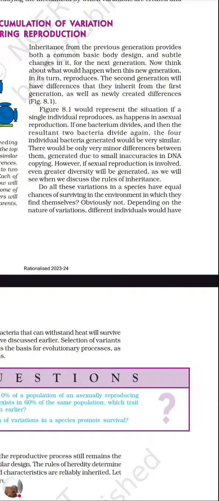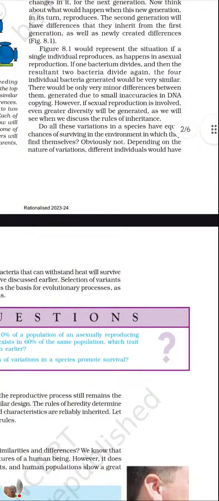As we will see when we discuss the rules of inheritance. So further, we will read about what the different rules are. Do all these variations in the species have equal chances of surviving in the environment? This question is very important. All the variations don't have equal chances. Only the variation which can withstand the environmental factors will survive. We can say that the dominant characters will be seen and the recessive characters will be suppressed.